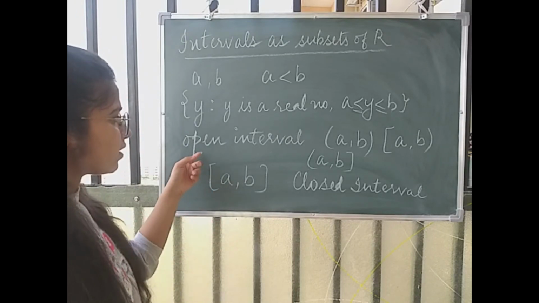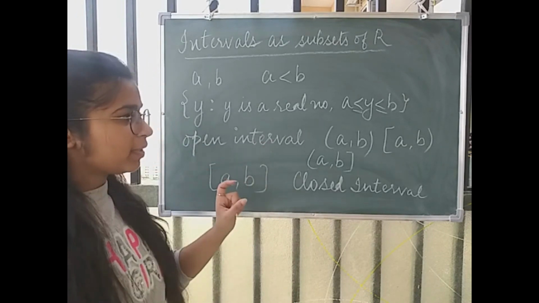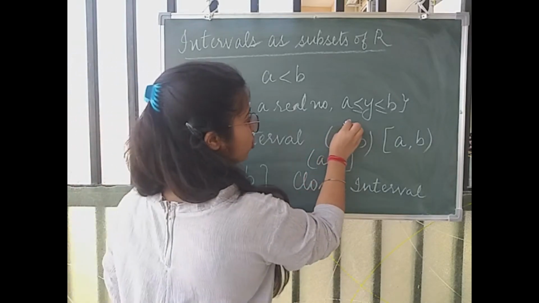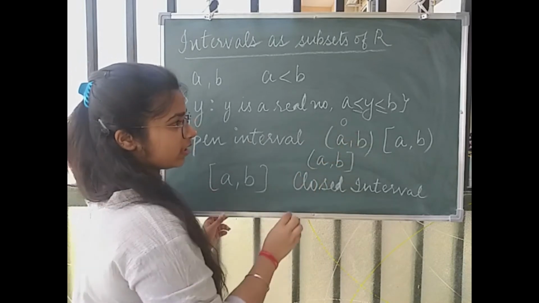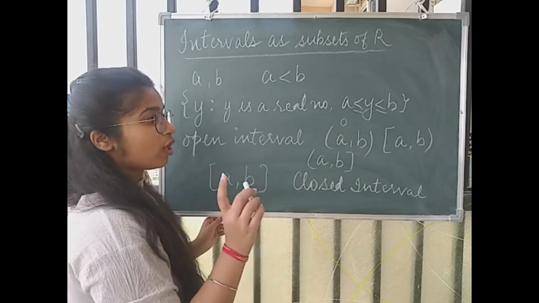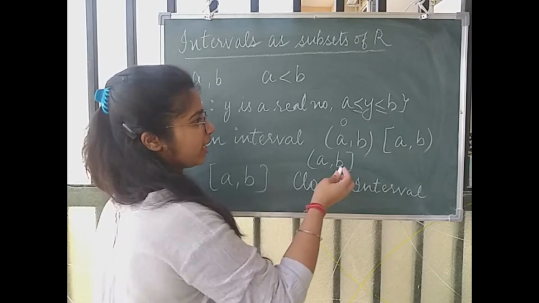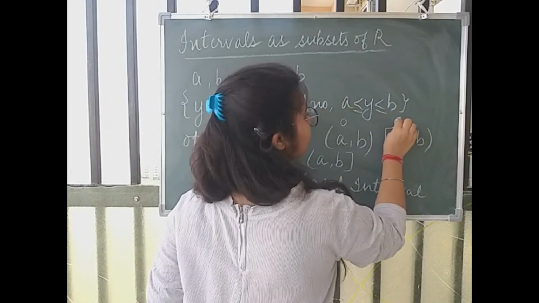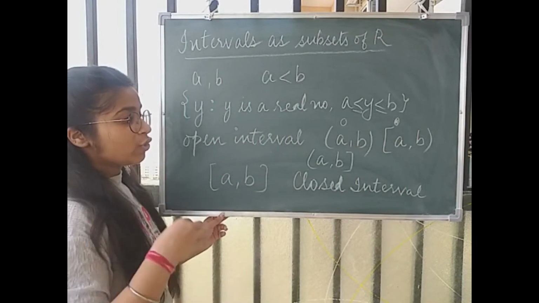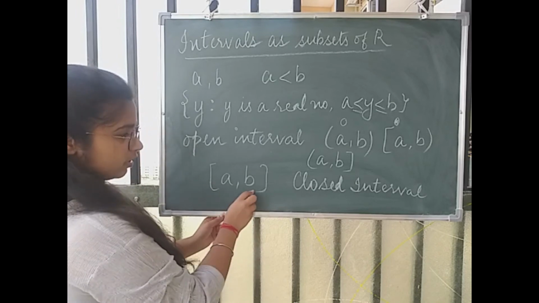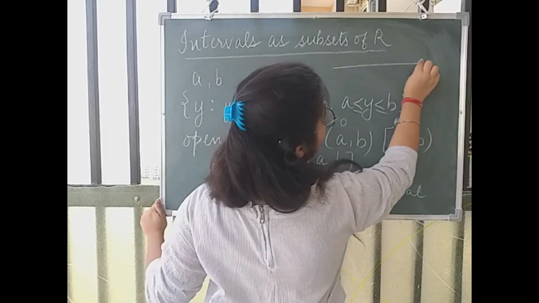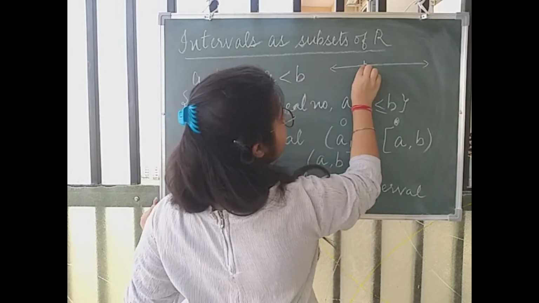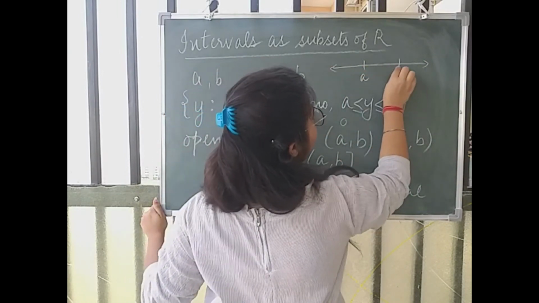Whenever there is an open interval, तो जिस भी end पे वो open होता है, we draw a disk. ठीक है, वहाँ पर हम एक डिस्क ड्रॉ करते हैं which is an empty circle, और जिस भी एंड पर वो क्लोज होता है वहाँ पर हम एक फिल्ड सर्कल ड्रॉ करते हैं. ठीक है, so if I have to draw this interval on the number line, it would be, so this is your number line and here are the points a and b.